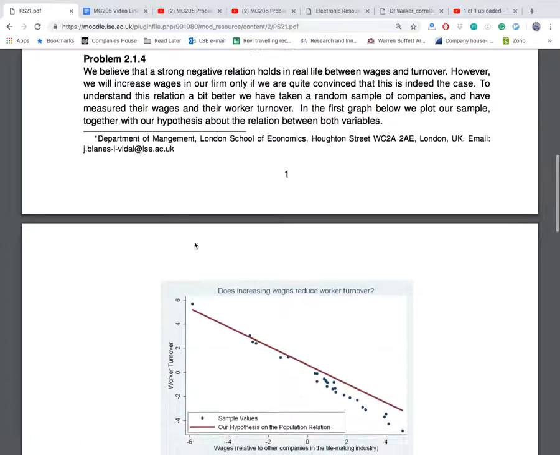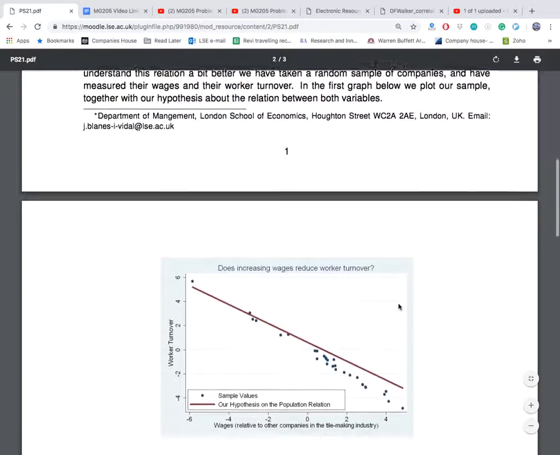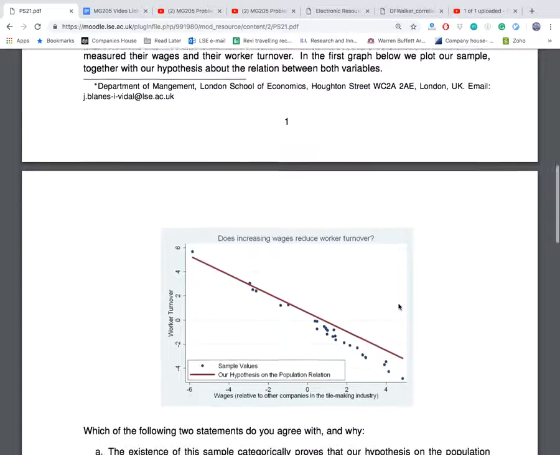Okay, so question 4 is telling us that we believe a strong negative relationship holds in real life between wages and turnover. However, we will increase wages in our firm only if we're quite convinced this is indeed the case. To understand this relationship a bit better, we have taken a random sample of companies and measured their wages and their workers' turnover. In the first graph, we plot our sample together with our hypothesis about the relationship of both variables, okay?